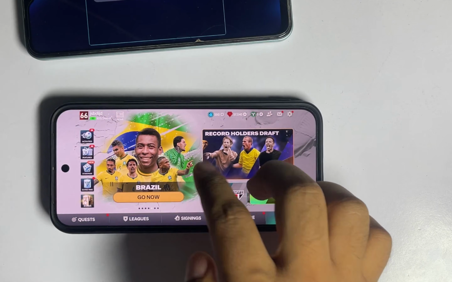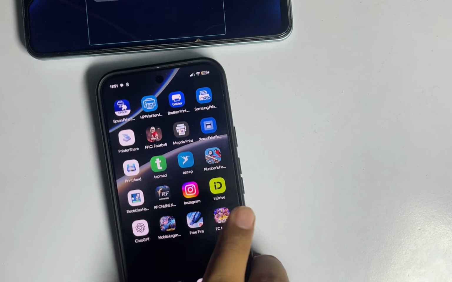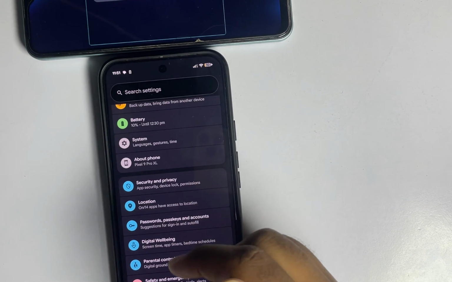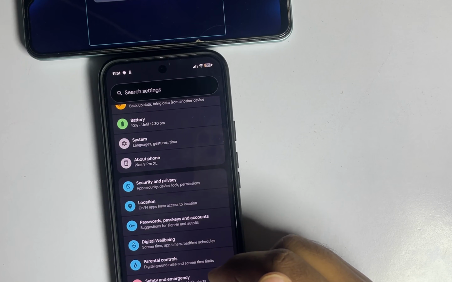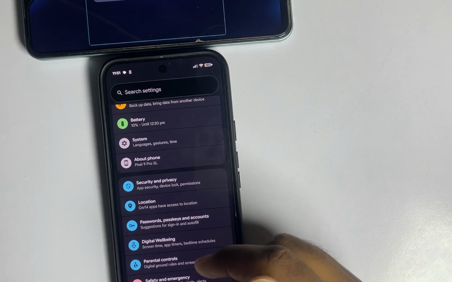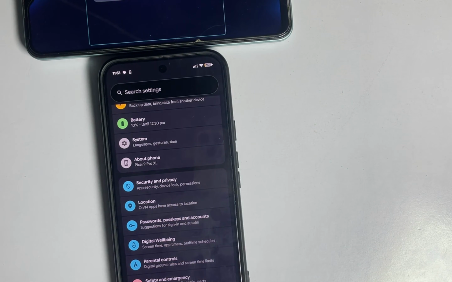Also, make sure, if you are on iOS, you need to go to settings. I am on Android, but if you are on iOS, you need to go to settings, and make sure to turn off voice recognition. In iOS, if the voice recognition option is turned on, you need to turn off that option, and then try again and check whether the issue is fixed or not.